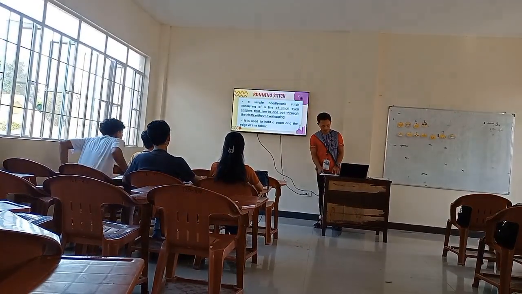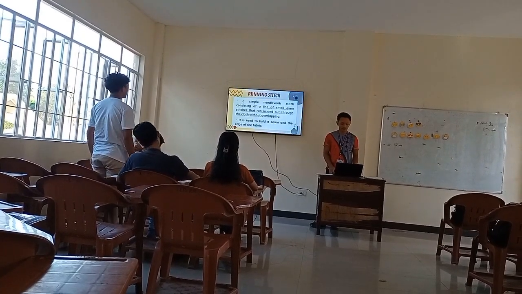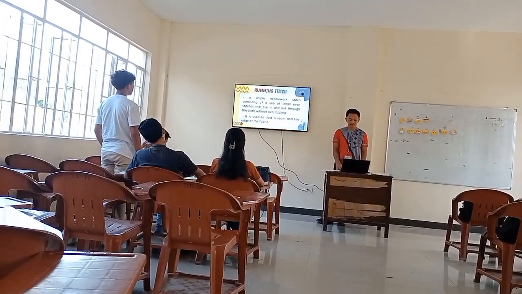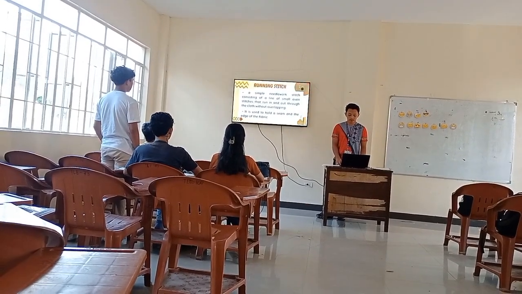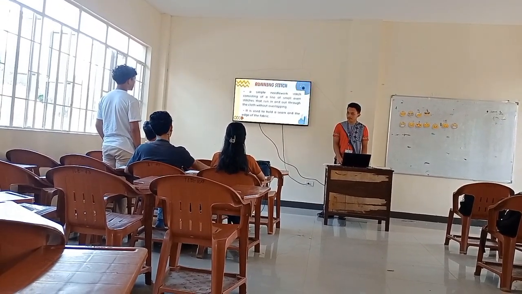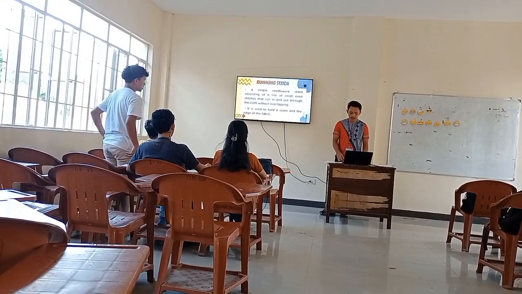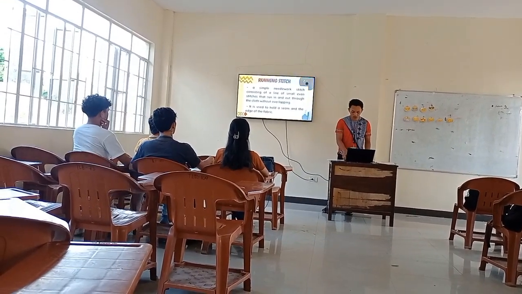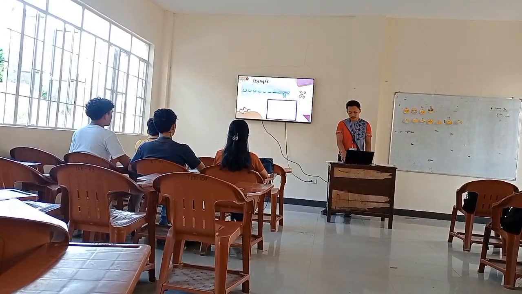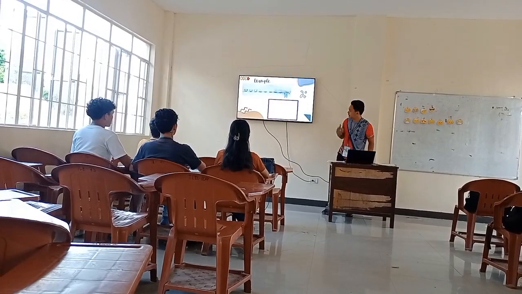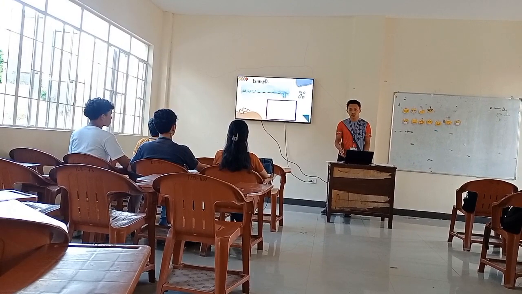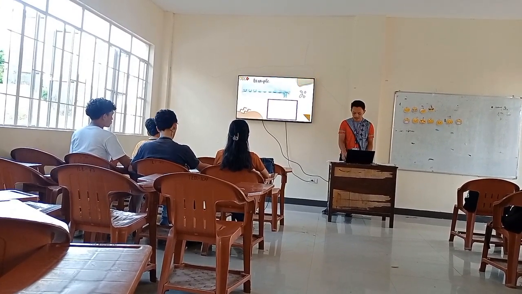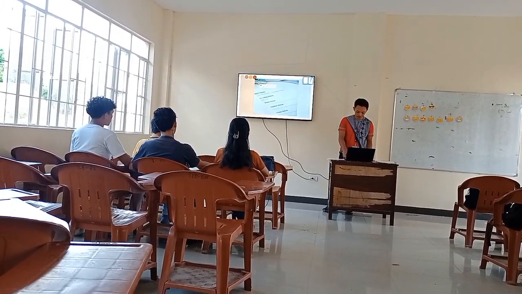First, we have running stitch. Who can read? Mr. Bada. Running stitch is a simple stitch consisting of a line of small stitches that run in and out of the cloth without overlapping. It is used to hold a seam and the edge of the fabric. Thank you, Mr. Bada. Now I will show you examples of running stitch. These are examples of running stitch, and I'm going to show you a video on how to make a running stitch.